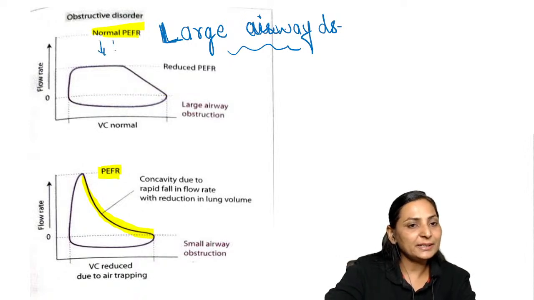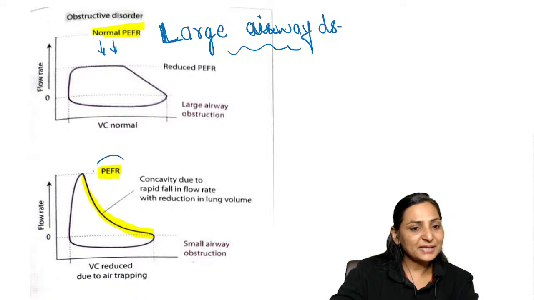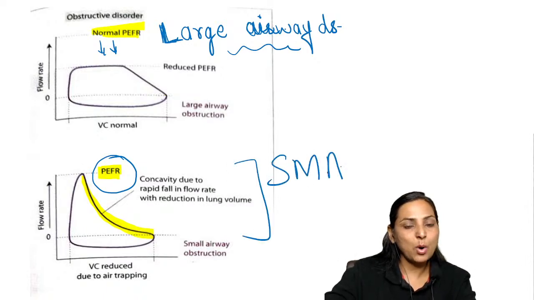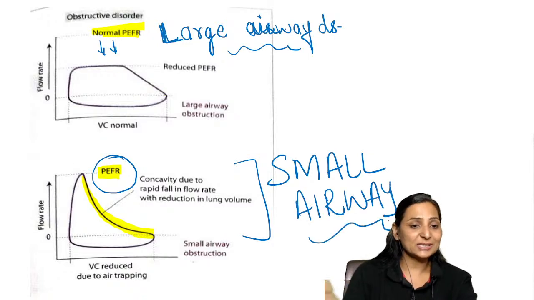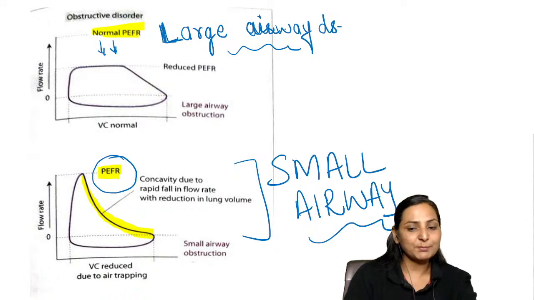So when there is typically a decrease in the PFR, but there is no concavity, that means small airway disease is not a problem. But if the PFR is almost normal, but there is a concavity, here the problem is basically a small airway disease. So this is a typical difference. You can get mixed patterns, many of the times, small and large airway disease. But if only reduction in PFR is there, it is typically large airway disease. If there is concavity, it is typically a small airway disease.